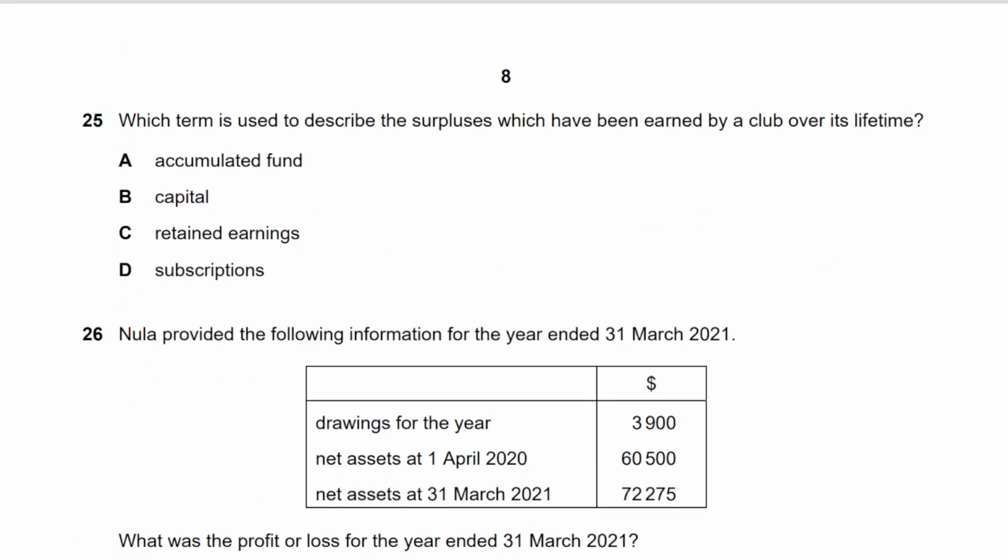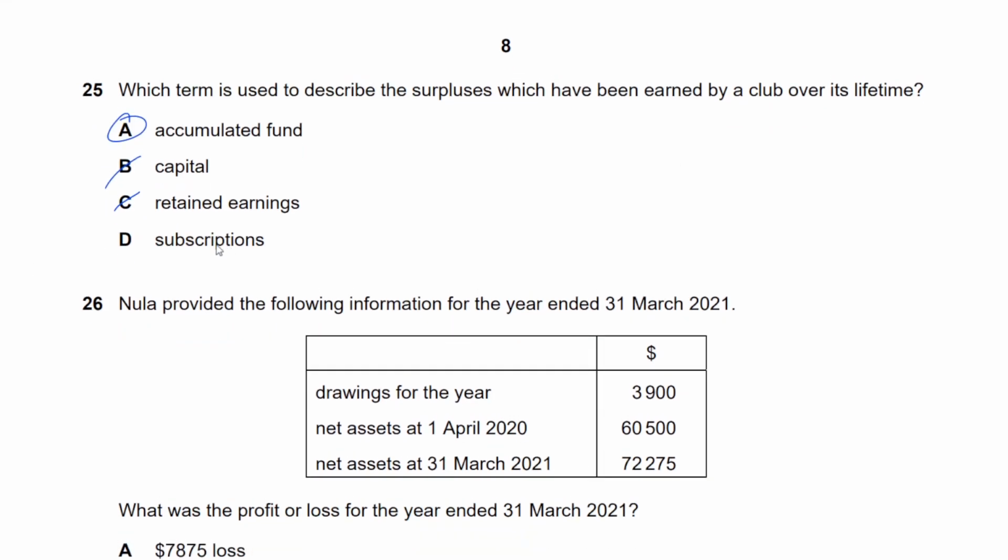25. Which term is used to describe the surpluses which have been earned by a club over its lifetime? Okay, just by definition, that is accumulated fund. Retained earnings, capital, these are not terms used in clubs and societies. And this is not during a lifetime subscriptions, it's just during a particular year, right? Yeah, that's not what they've retained throughout their lifetimes.